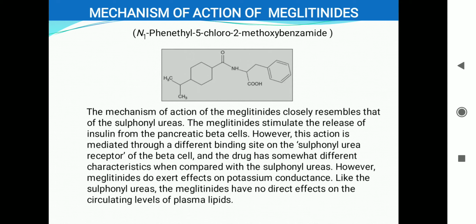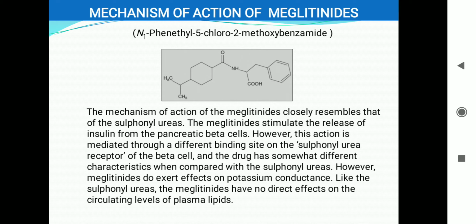Okay, now we can see that it also binds with the sulfonylurea receptor in the pancreatic beta cell, but the binding site of meglitinide is different from the sulfonylurea. Sulfonylurea drugs also bind with sulfonylurea receptors in the pancreatic cells. Meglitinides also bind with the sulfonylurea receptors in the beta cell, but both have different binding sites. Of course they will have different binding sites because their structure is somewhat different. The binding pockets are totally different.